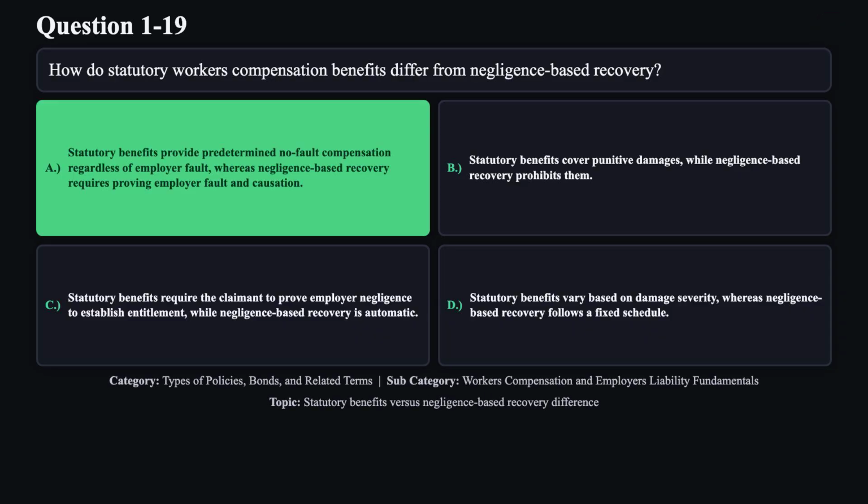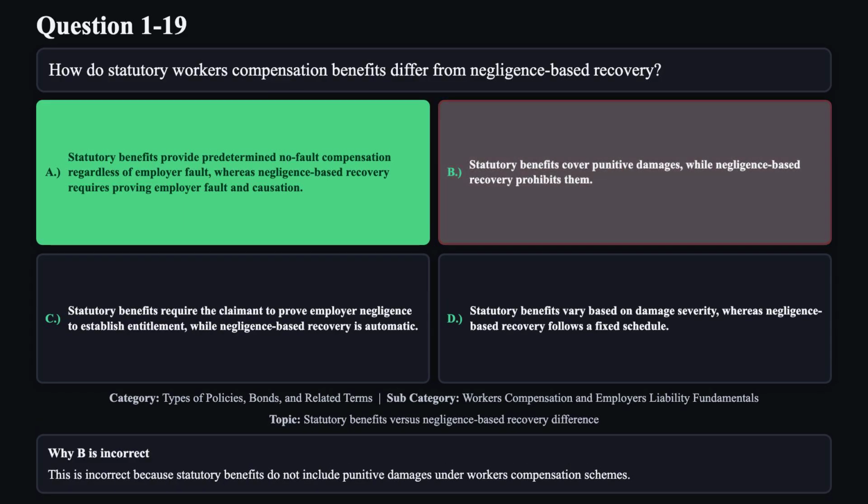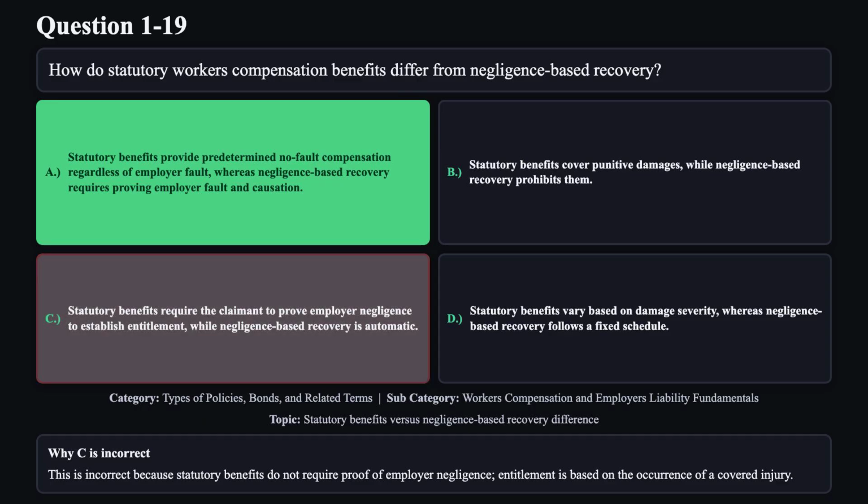The correct answer is A. Statutory workers' compensation operates on a no-fault basis with predetermined benefits, whereas negligence-based recovery mandates establishing employer fault and causal connection before obtaining damages. Reason B is not correct. This is incorrect because statutory benefits do not include punitive damages under workers' compensation schemes. Reason C is not correct.